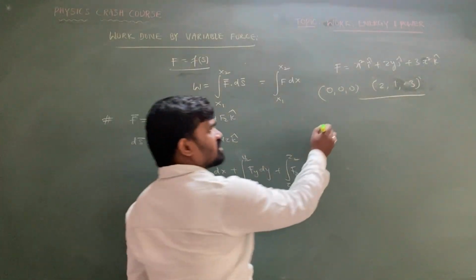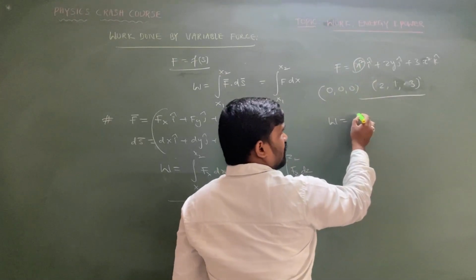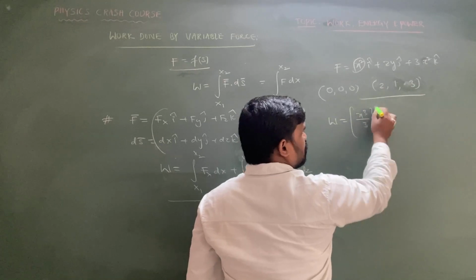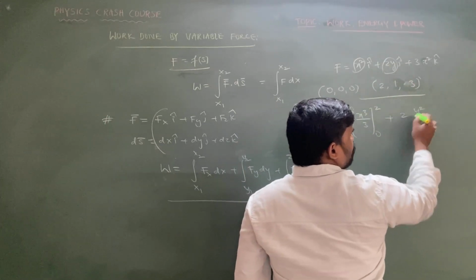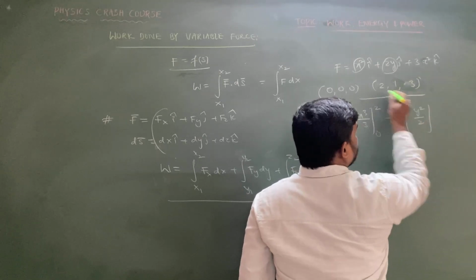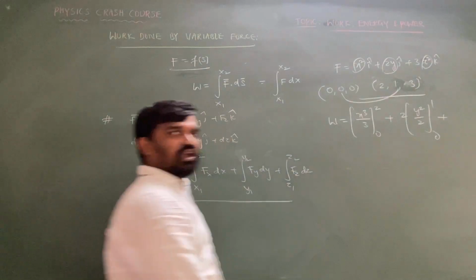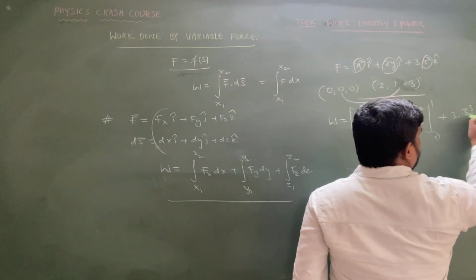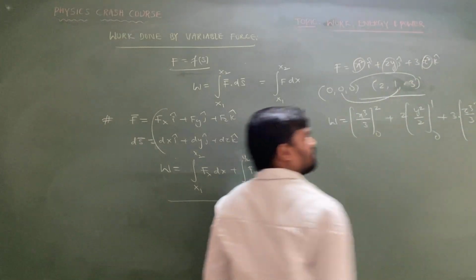So in this case we can write the work done is equal to the integration of x square, which is x cube by 3, boundaries from 0 to 2, plus the integration of 2y, sir, which is 2 into y square by 2, where the boundaries are taken from 0 to 1. And the integration of 3z square is 3 into z cube by 3, where the boundaries are taken from 0 to 3, sir.